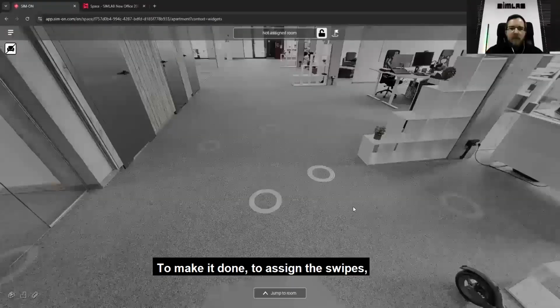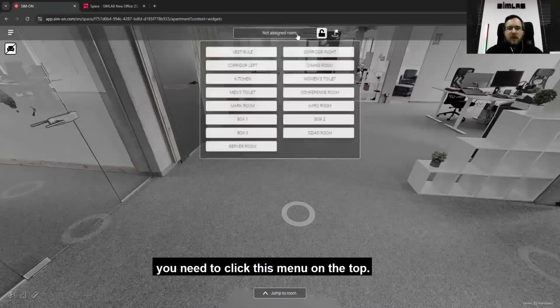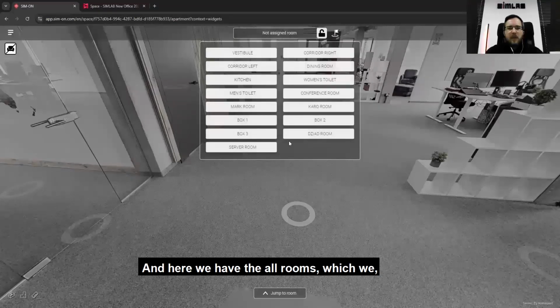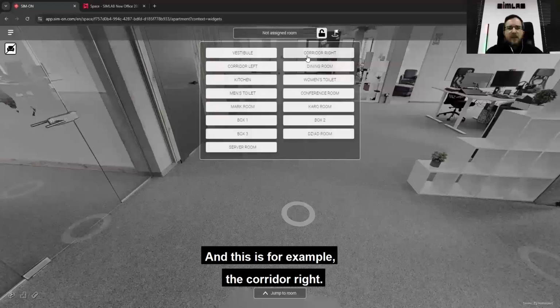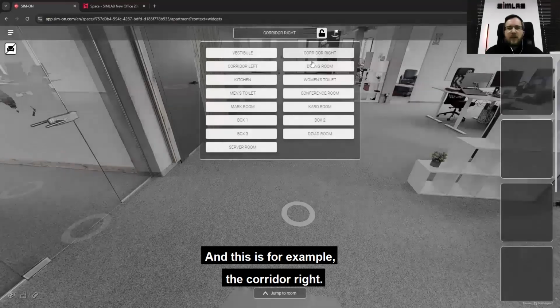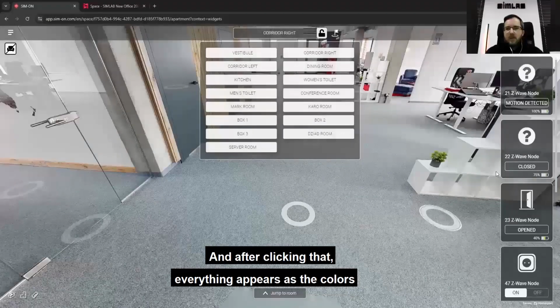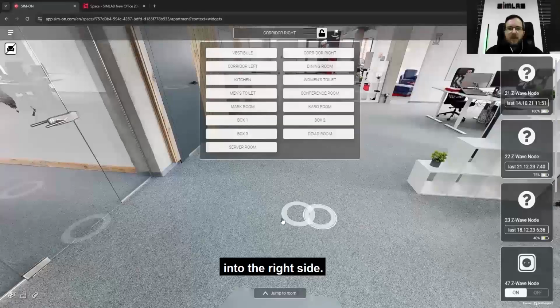To assign the swipes, you need to click this menu on the top, and here we have all rooms which were imported from the IoT provider. This is, for example, the corridor. After clicking that, everything appears in color, and automatically I have the devices on the right side.